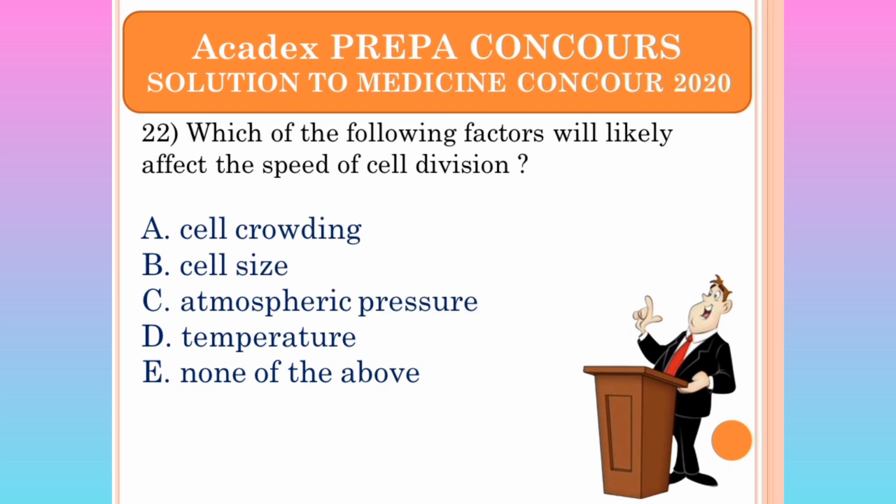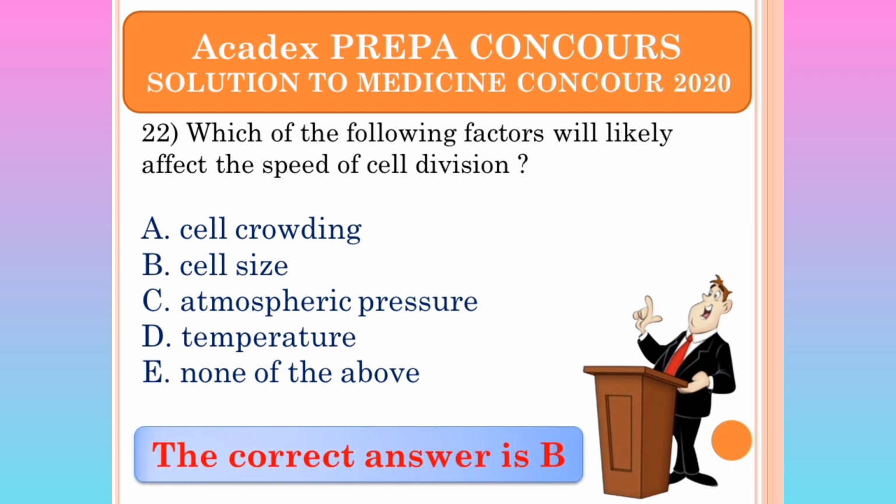The answer is which of the following factors will likely affect the speed of cell division? Cell crowding, cell size affect the speed. Temperature, atmospheric pressure. We'll accept B. When the size of the cell is increasing, the speed of cell division is reduced instead. Yes, they are inversely related.